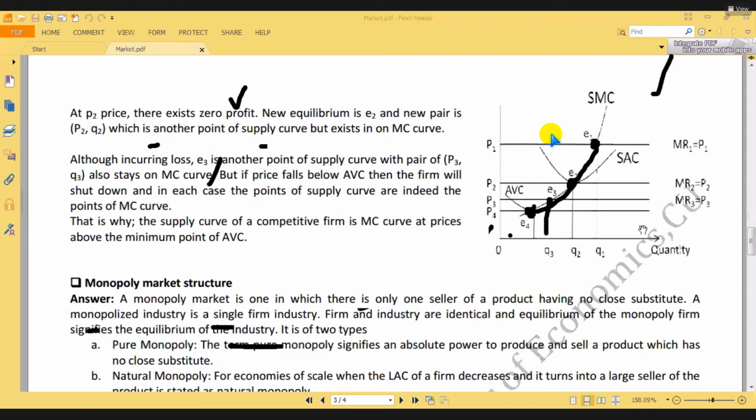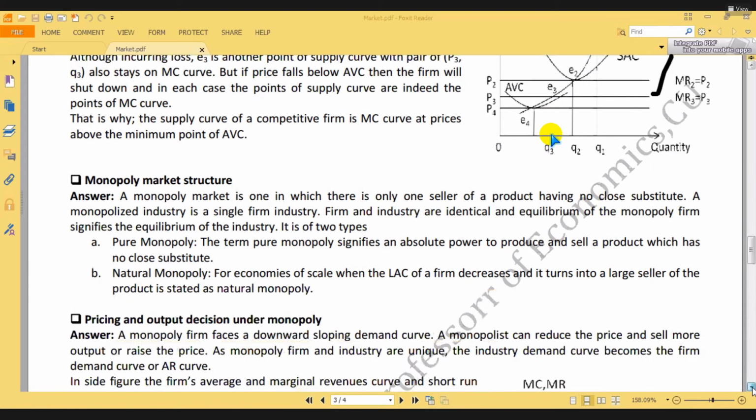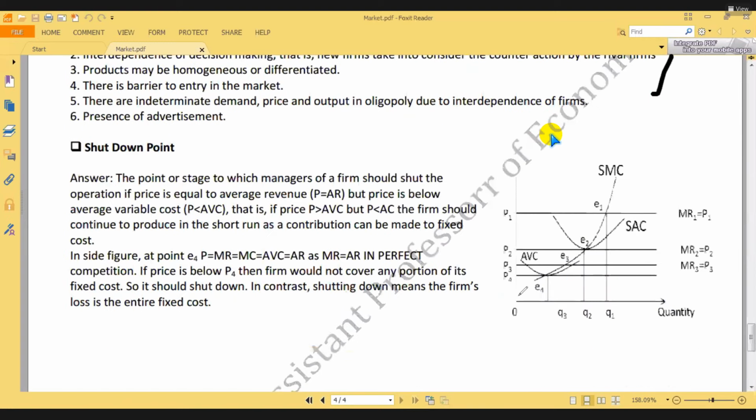Look, there is a question related to this. And look, if this question comes, the shutdown question will not come. Or if the shutdown question comes, this question will not come, because actually they are similar. Look, this is the shutdown question.